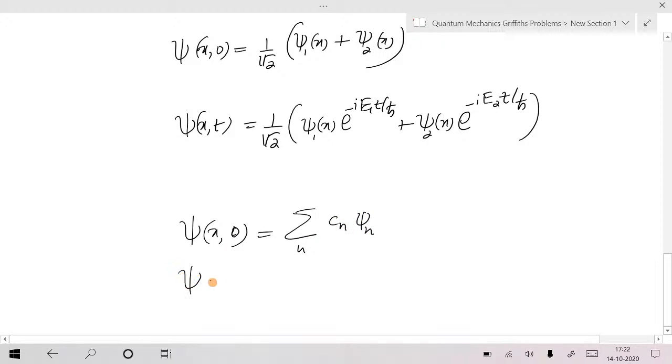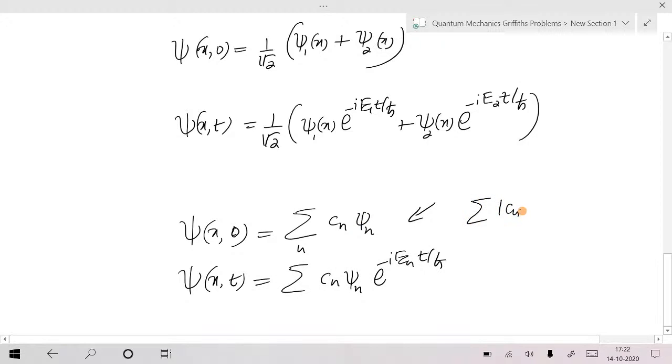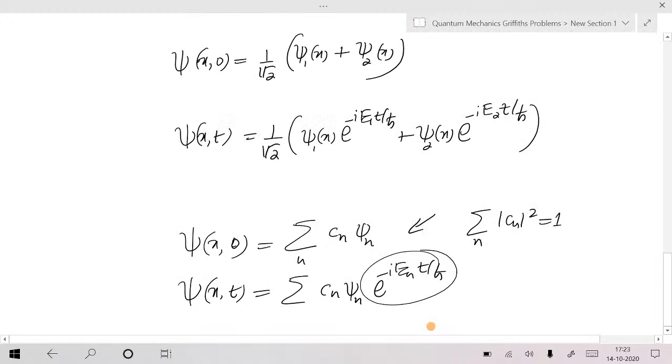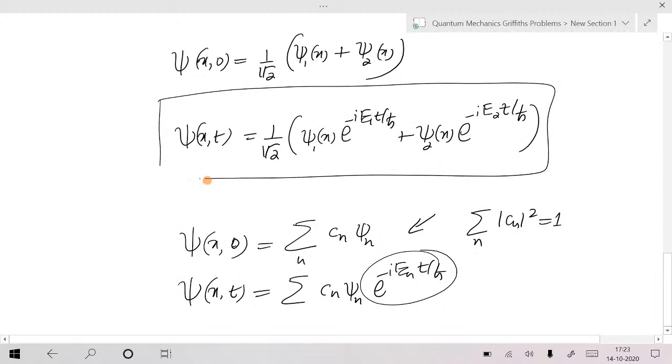Again, you can write your later state by just plugging in the time dependent factor: psi n e power minus i E n t by h bar. For this one, suppose psi n are normalized. The normalization condition is the summation over mod Cn square should be equal to 1. Okay, this is your wave function for a later time. You should plug in the respective factor. Is that okay? So that's why this is your time dependent wave function.